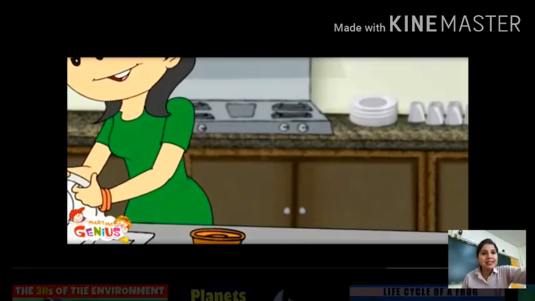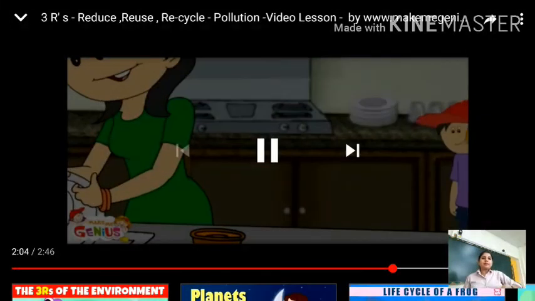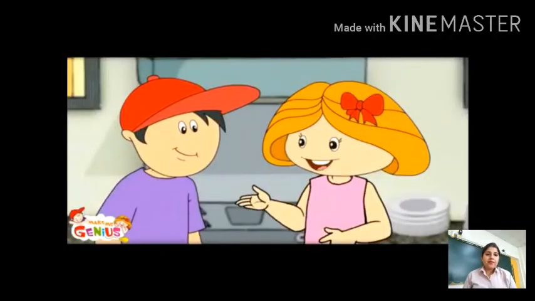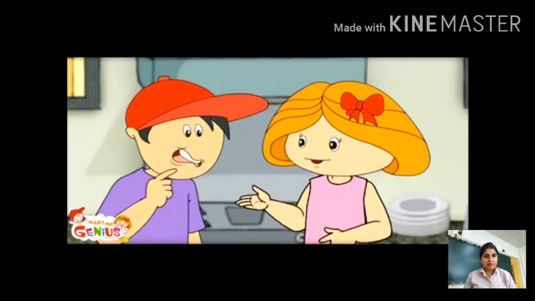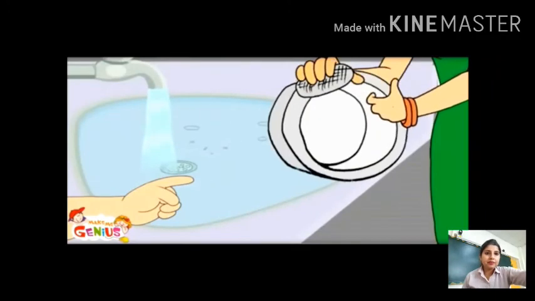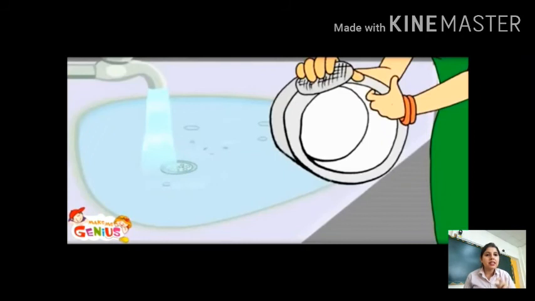So next is, what is the third R? That is recycle. See here, this water can be used in watering the plants. See that their mother is just washing the utensils in the big tub, sink kind of tub, right? Why is she not throwing that water, why is she not wasting that water?